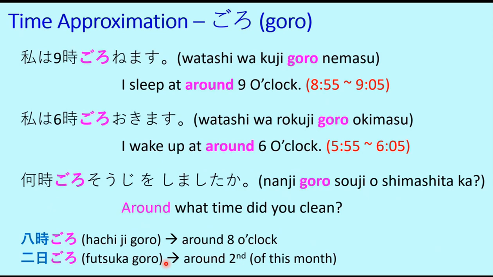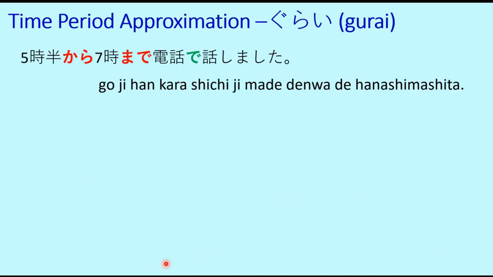So in this way, both time and date may be used along with goro.